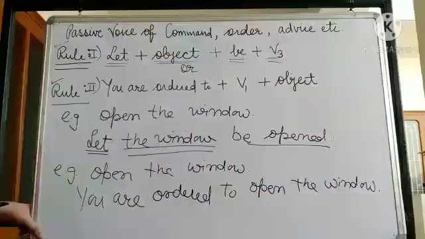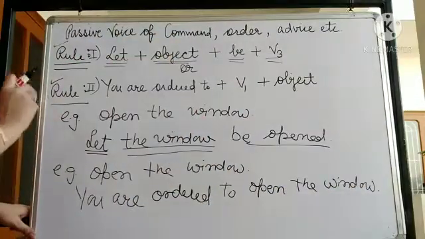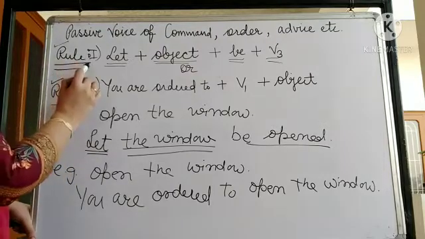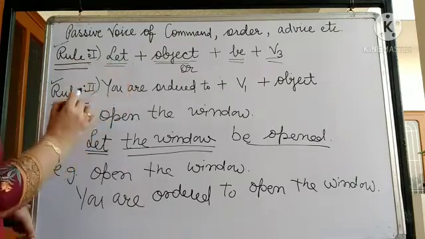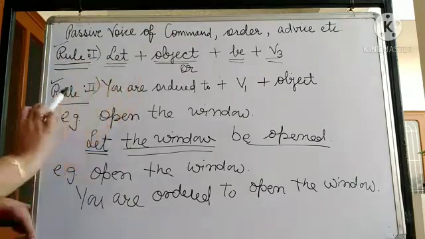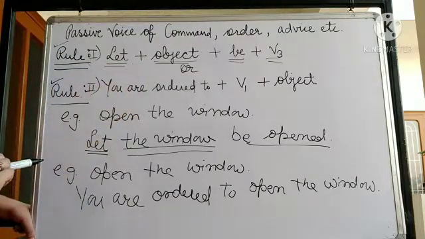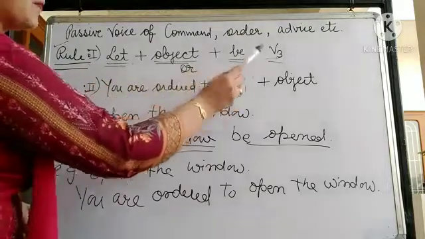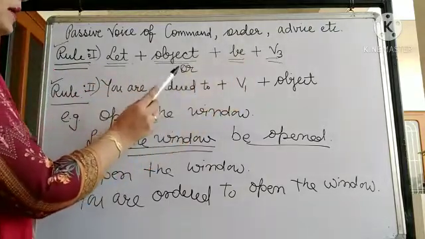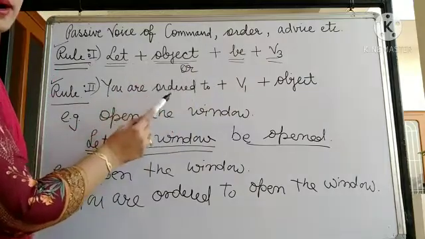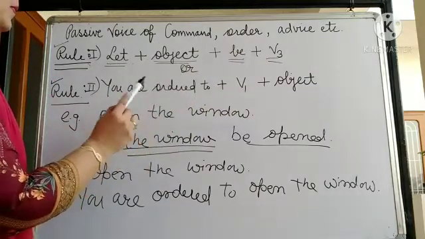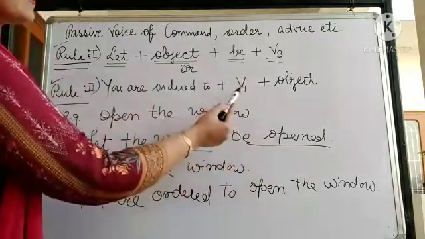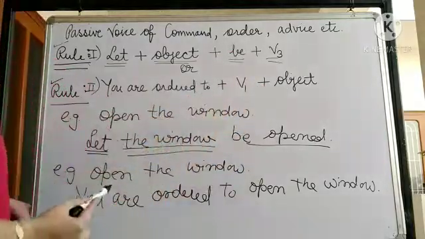So this is the way to do imperative sentences. How to change active into passive: you can use either the first rule or the second rule. Both rules are okay according to 8th class. In the first rule, let plus object plus be plus third form. Keep this in your mind. According to the second rule, you can put order, request, advise. You are ordered to, then you can copy the same sentence, verb first form plus object.